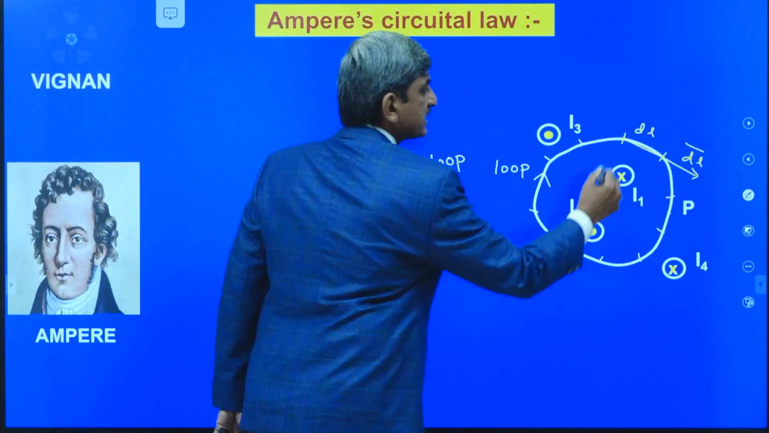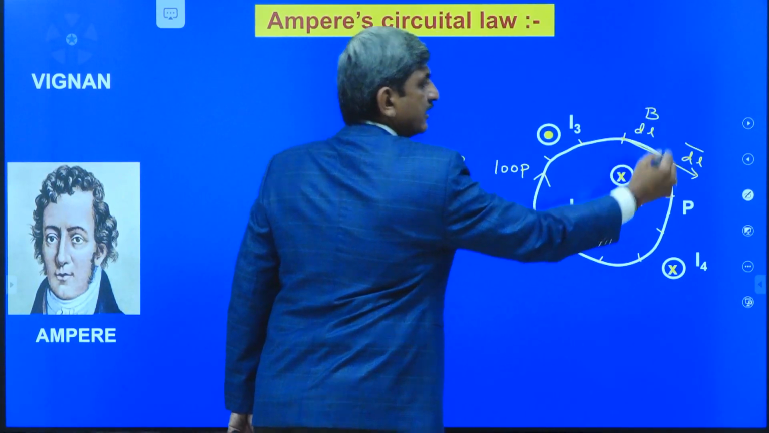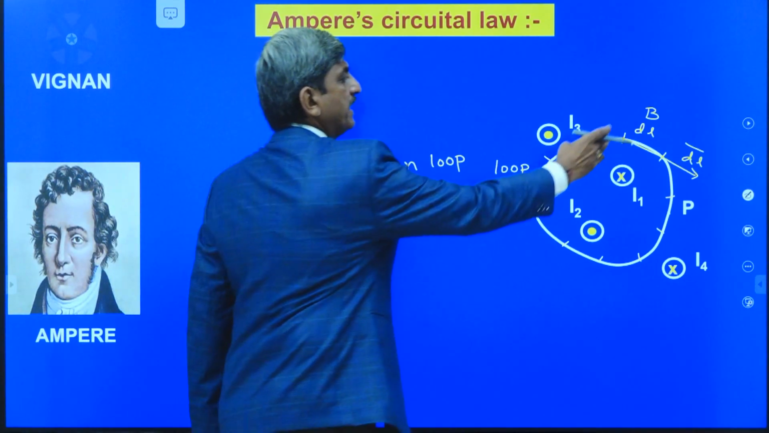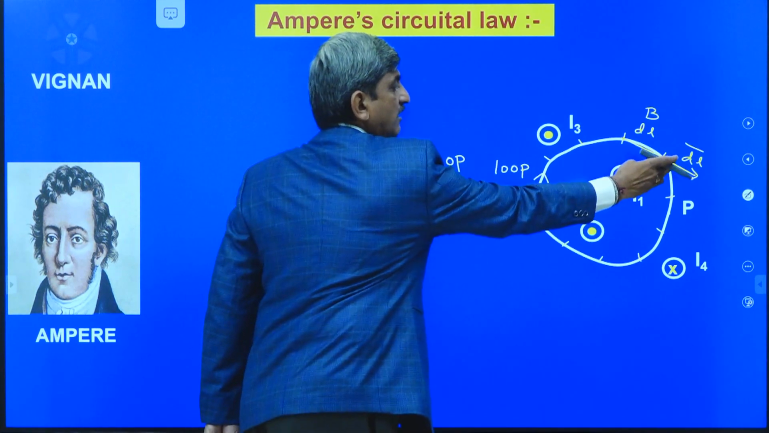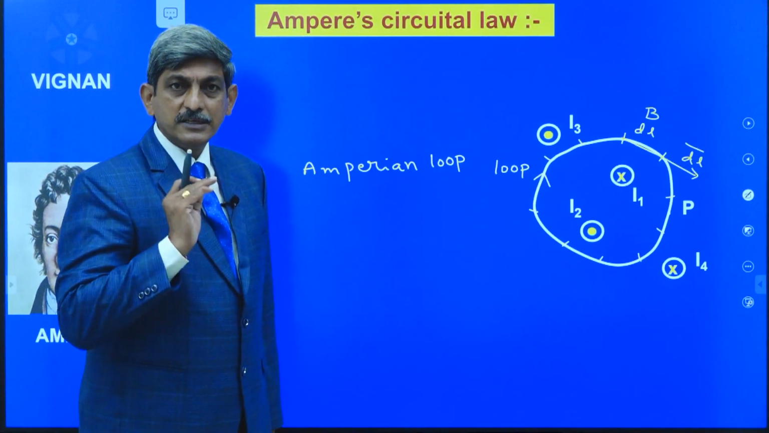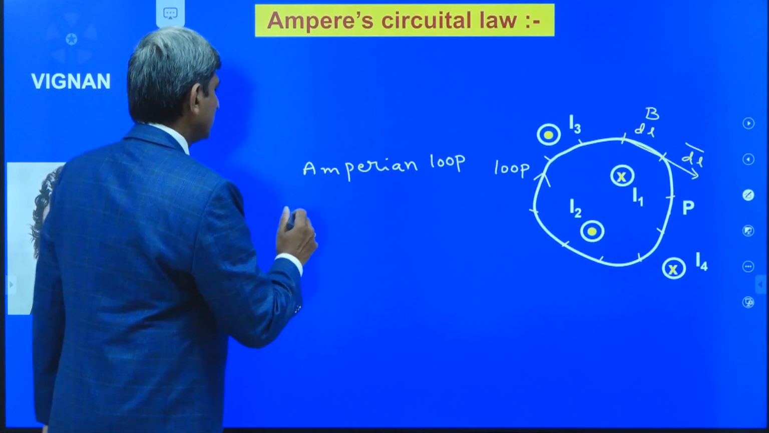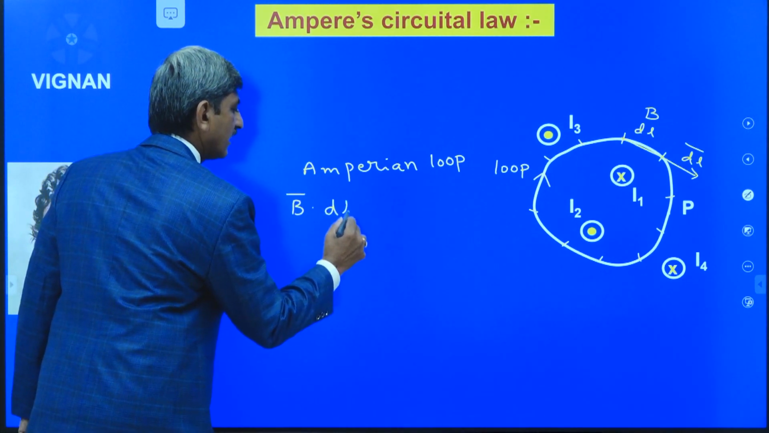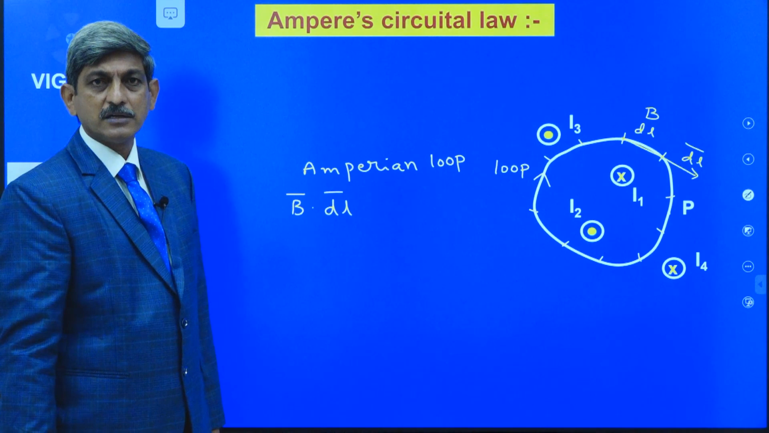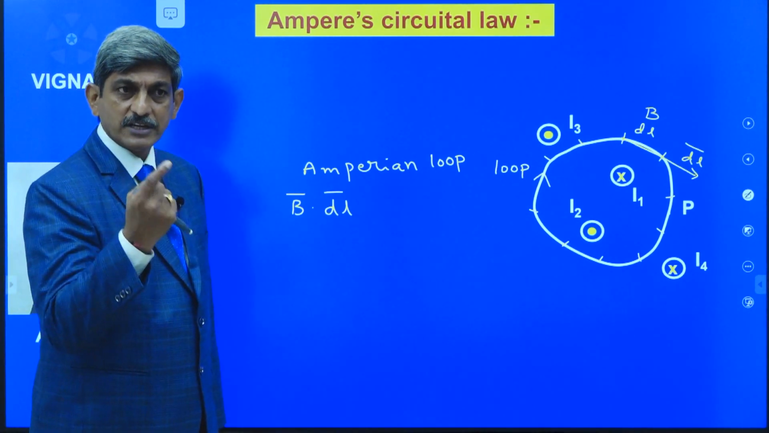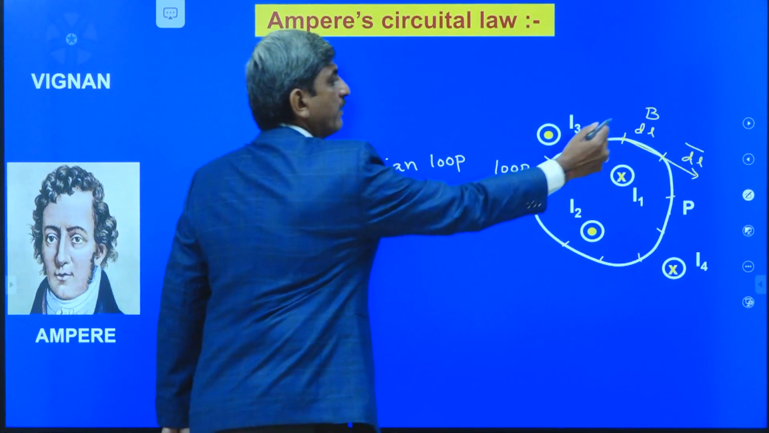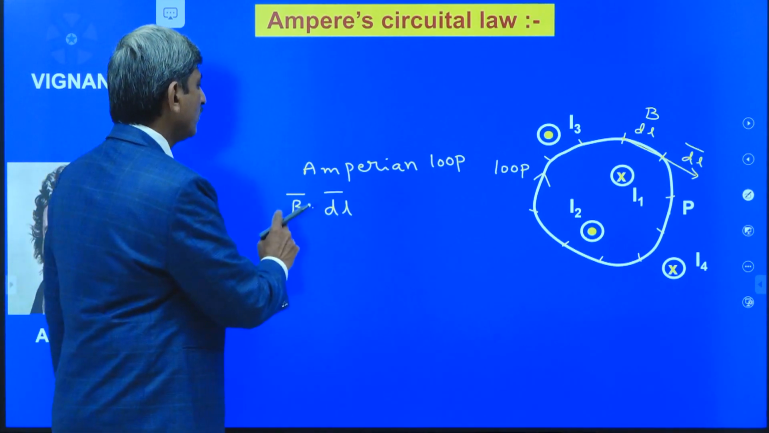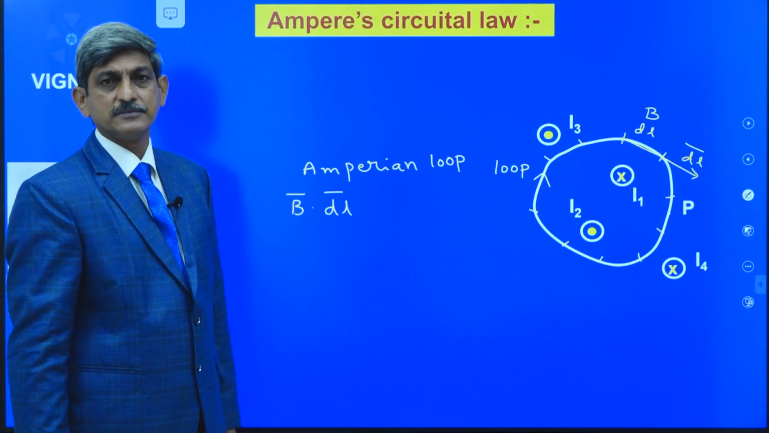Now due to these wires, let us assume that B is the magnetic induction at that element. We know that B is a vector quantity and dl bar is also a vector quantity. Take the dot product of the two vectors, which can be written as B bar dot dl bar. That means here we consider one element, and at that element B bar is the magnetic induction and dl bar is the element vector. For the two vectors we take the dot product.